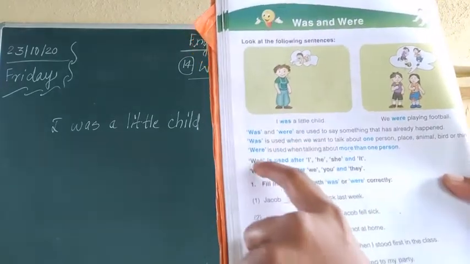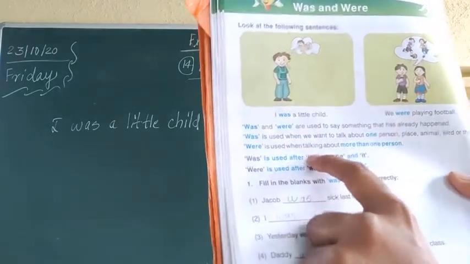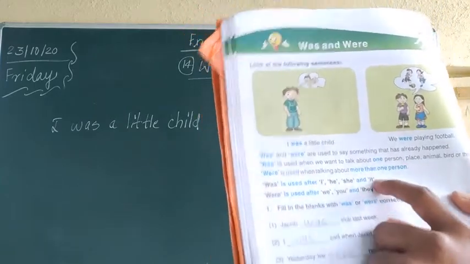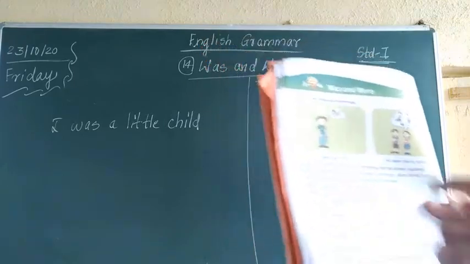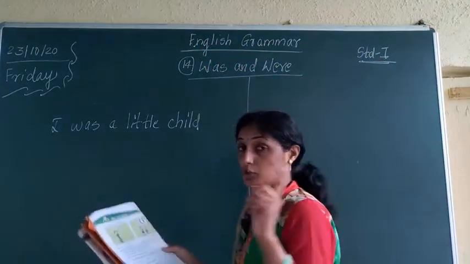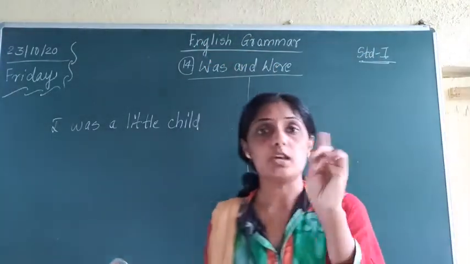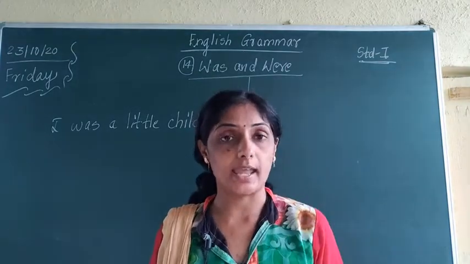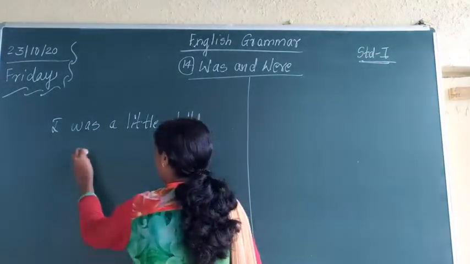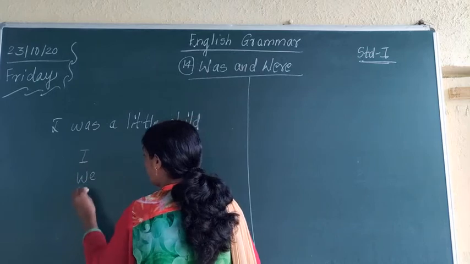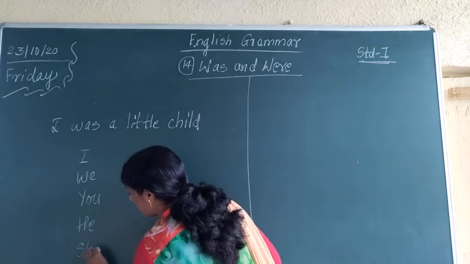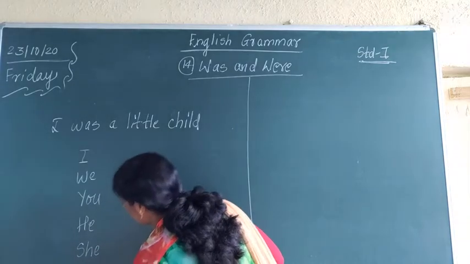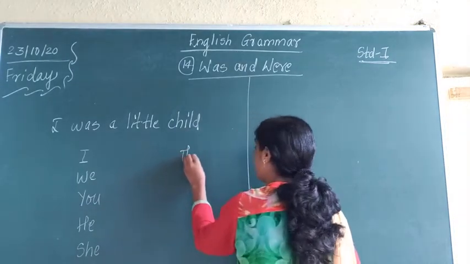Was is used after I, he, she and it. And were is used after we, you and they. Come on now, this is very much important. Pronouns: I, we, you, he, she, it, they.